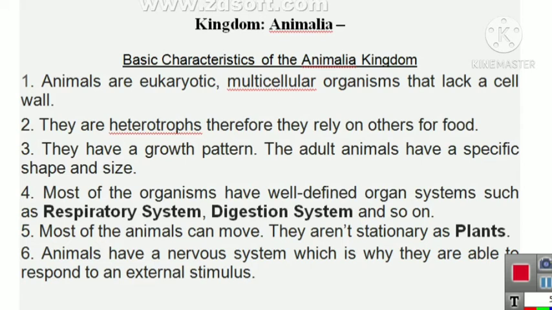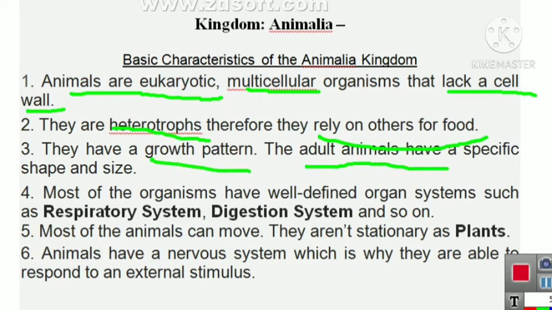Basic characteristics: animals are eukaryotic, that is, the nucleus is well defined and membrane bound. These are multicellular. The body is made up of many cells, but there is a lack of cell wall. They are heterotrophic as they rely on plants as well as other animals for food. They have a growth pattern. Adult animals have specific shape and size.